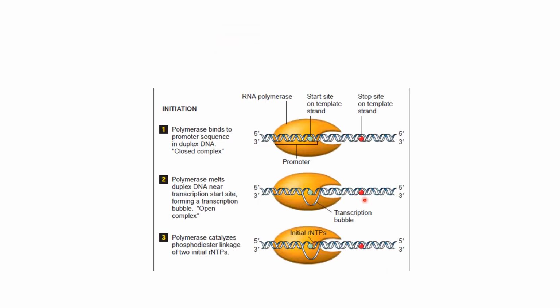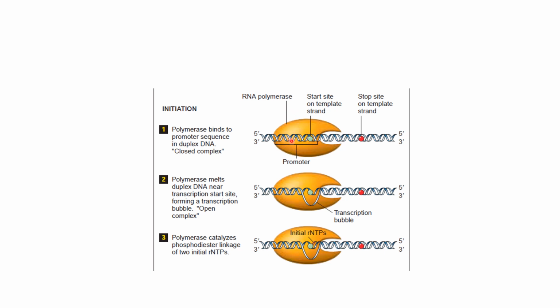Now let us study the 3 steps in detail. The first step is the binding of the polymerase enzyme to the DNA. First, make it clear that the polymerase enzyme does not attach to a single strand of DNA. RNA polymerase always binds to the double strand, the DNA double helix.